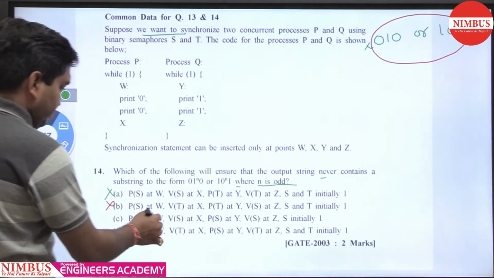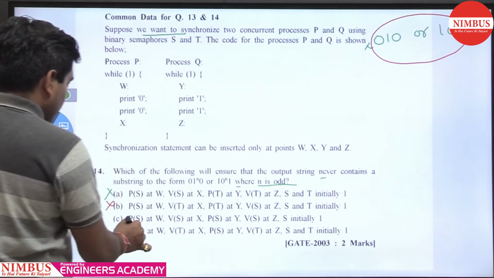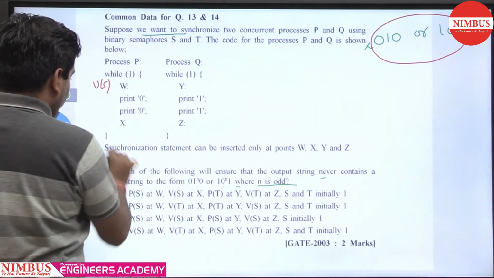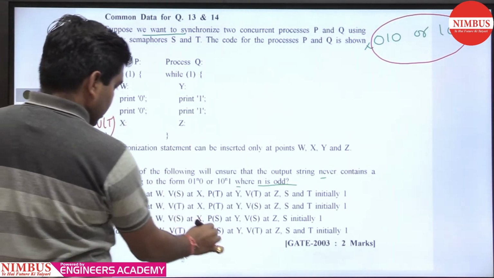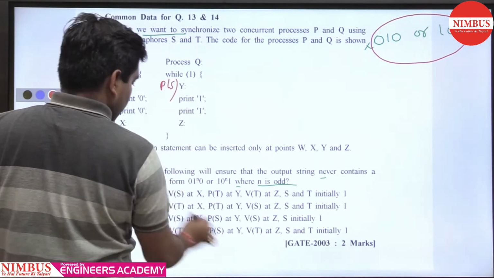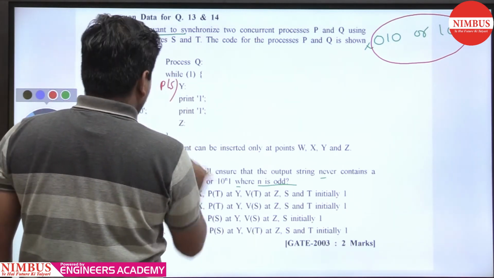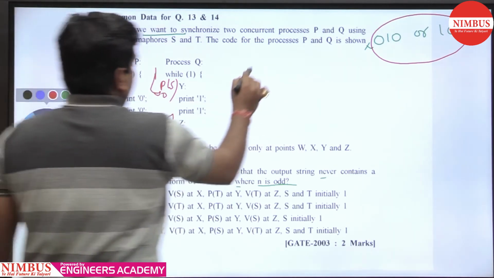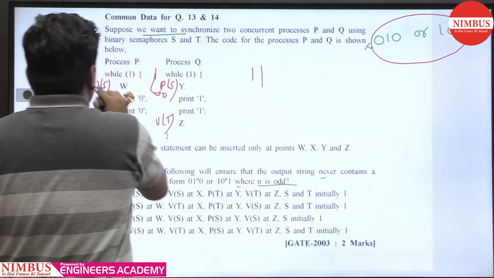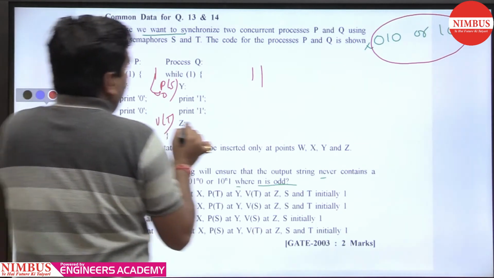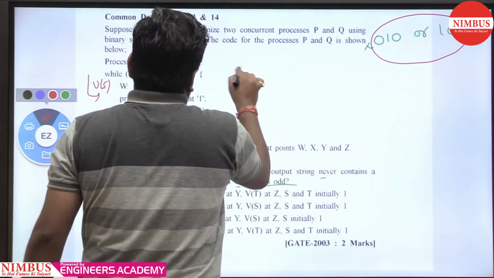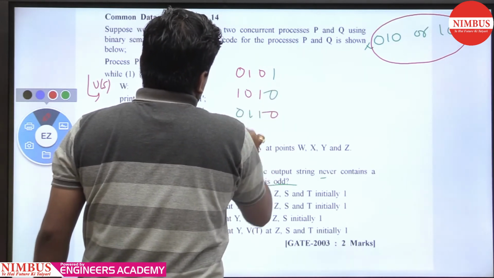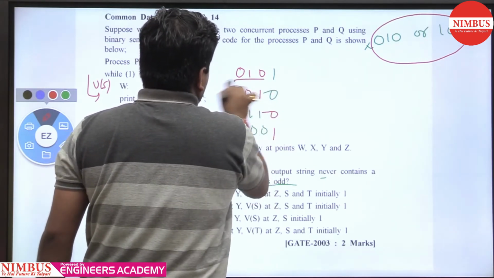Now we'll check option D first. VS, VT at X, PS and VT. So here that is 1 to 0, print 1 1, and this is also successful. So what will happen in this case? 0 1 0 1 1 0 1 0 0 1 1 0 1 0 0 1, all these cases can also occur.